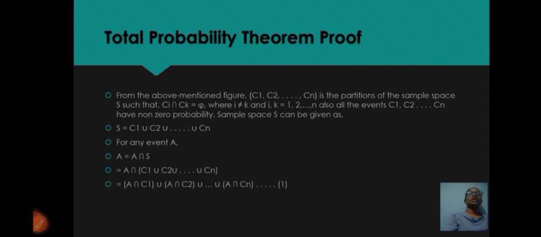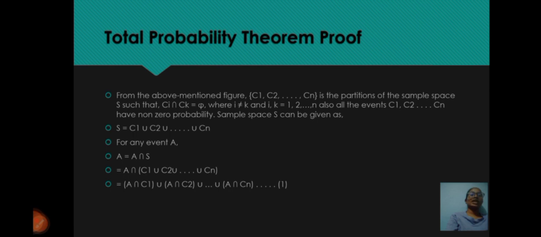Total probability theorem proof. For the above-mentioned figure, C1, C2, and so on to Cn are the partitions of the sample space such that Ci intersection Ck is empty, where i is not equal to k, and i, k = 1, 2, and so on, and also the events C1, C2, and so on to Cn have non-zero probability.